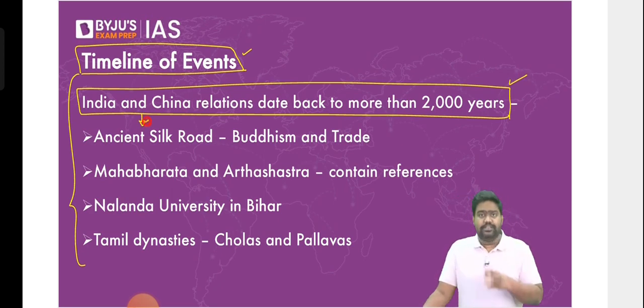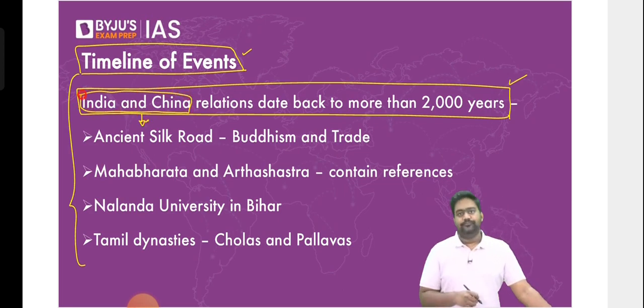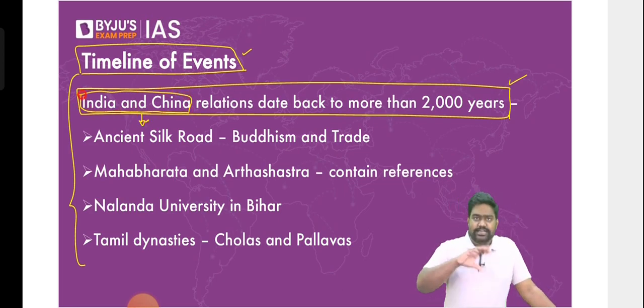Even if the question is dealing with contemporary issues, even if it's dealing with today's issues, you can always give it a historical context when you begin writing your answer. Let's say you're talking about the India-China border dispute, or let's say your question is on the economic relations between India and China. When you're talking about these present-day issues, if you can begin the answer with a historical context, just a small pointer about India-China relations in the past, that would be a great beginning because you are showing the entire spectrum of the relationship.